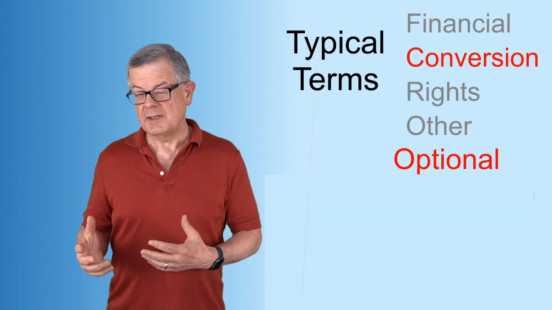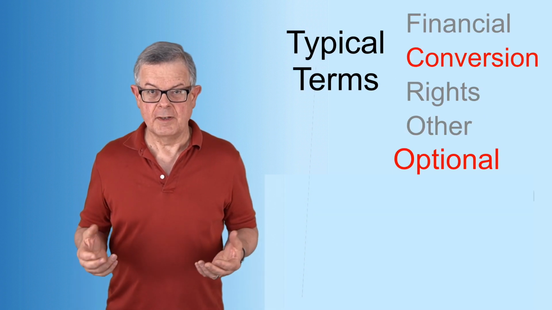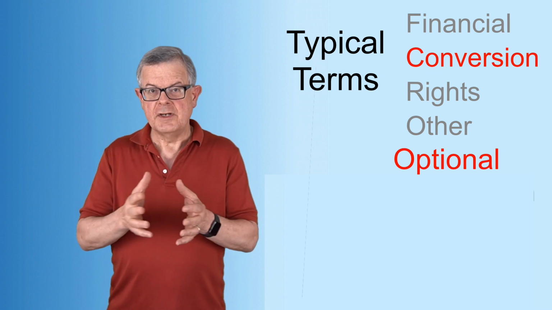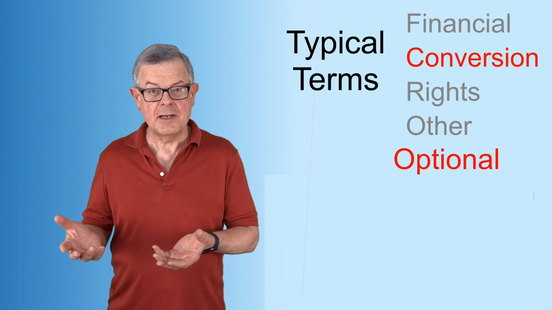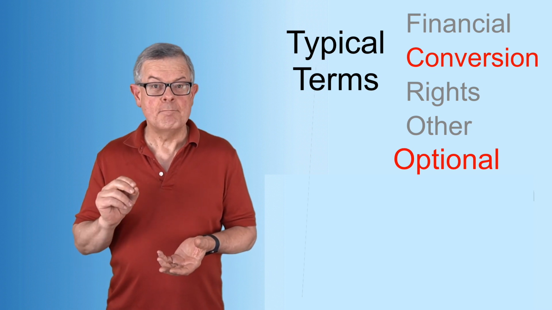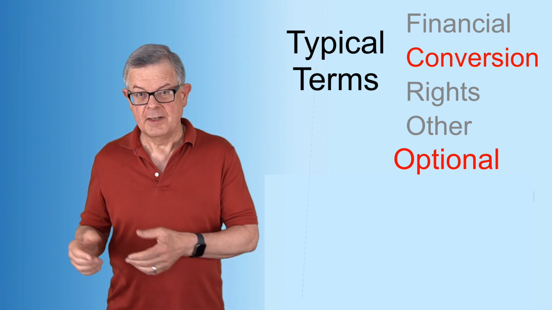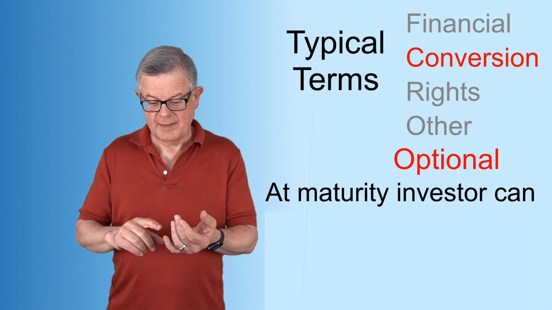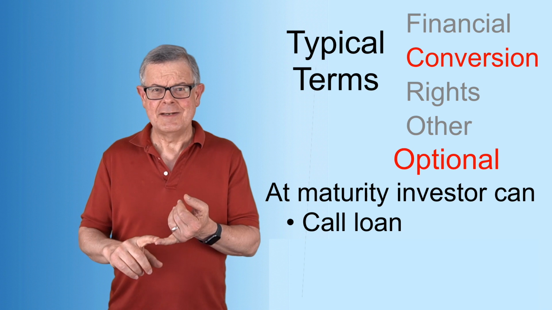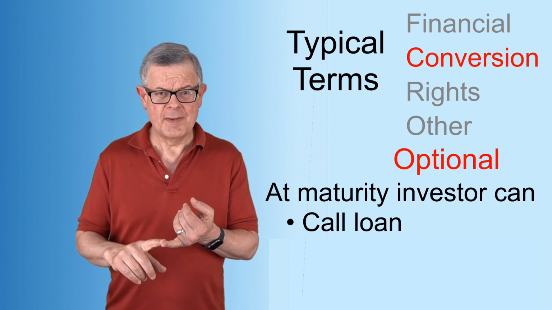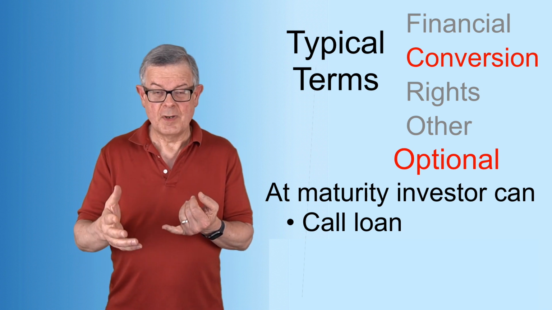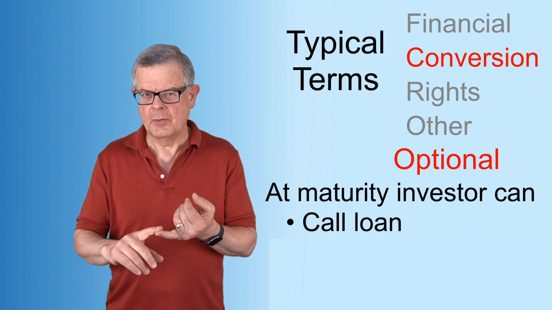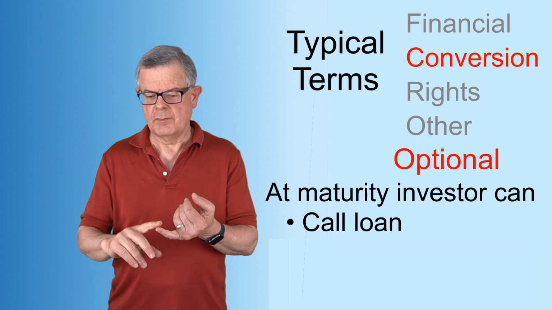Now, the second possibility is the optional conversion. Optional conversion is something that comes into play when you reach the maturity date. You reach the end of the loan and there has not been an equity investment. Well, at the end of the loan, the investor has three options, basically. They could call the loan, but that's typically not going to happen unless things are going really badly, because you probably won't have the money to pay it back anyway, and so the investor isn't likely going to do that, again, unless things are going very poorly.